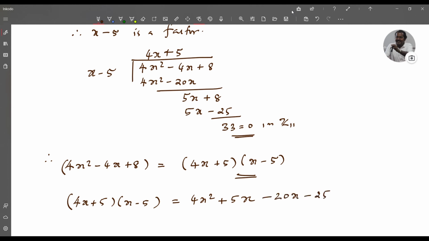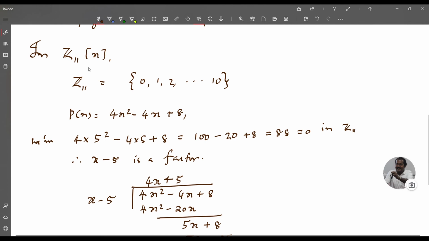So this is 4x². You will get −15x, so that is actually equal to −4x, and −25 is actually equal to −3. And you know −3 is actually equal to +8. So this is 4x² − 4x + 8. So this is a factorization of 4x² − 4x + 8 in Z11[x].